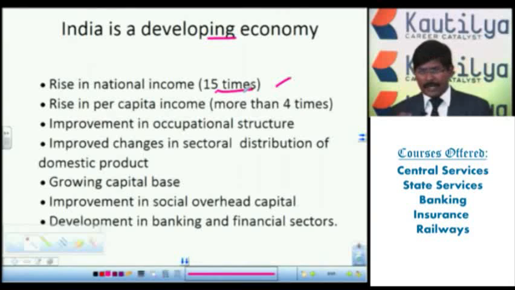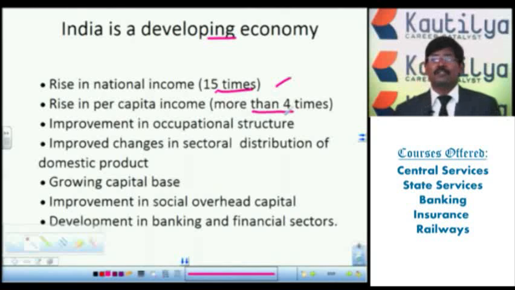See what the per capita income of each and every person is. The per capita income of our country, after the different development programs, has increased more than 4 times. This is about national income and per capita income. Next one, improvement in occupational structure.